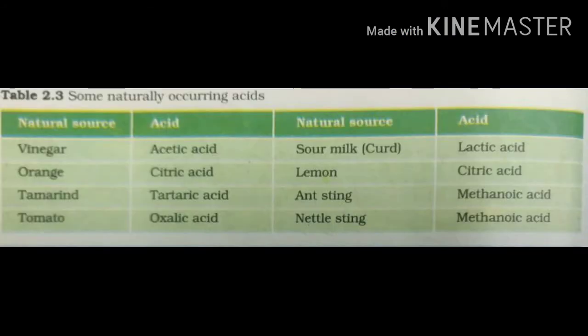Let us learn about some naturally occurring acids. Table 2.3. Natural source, acid. Vinegar contains acetic acid, orange citric acid, tamarind tartaric acid, tomato oxalic acid, sour milk curd lactic acid, lemon citric acid, ant sting methanoic acid, nettle sting methanoic acid.